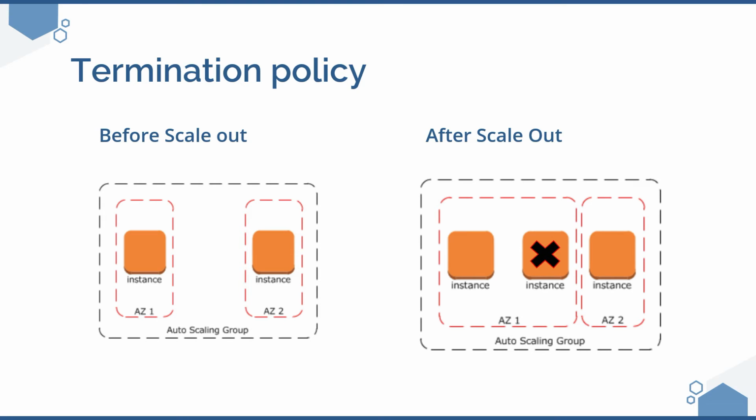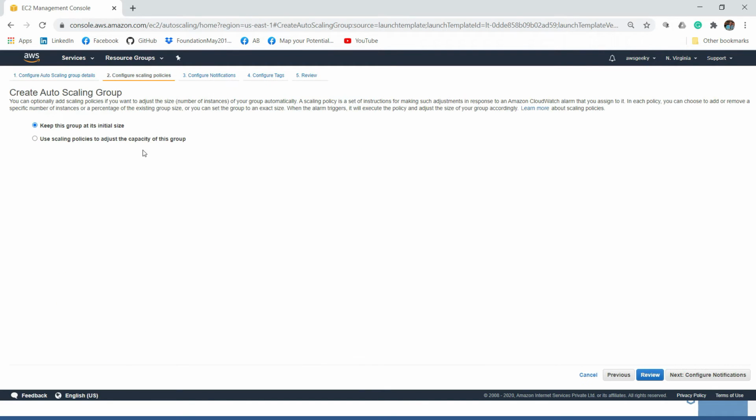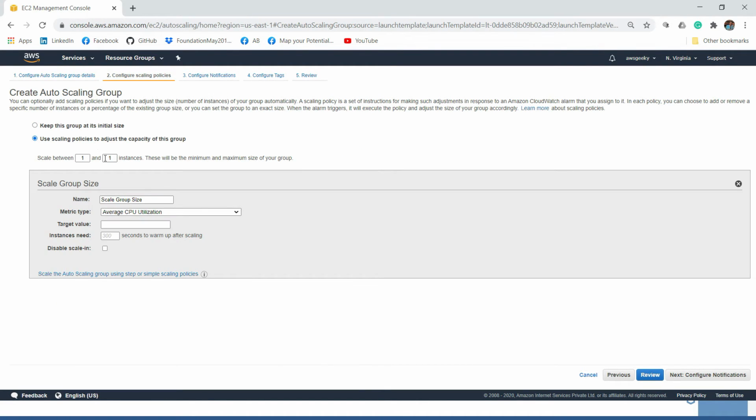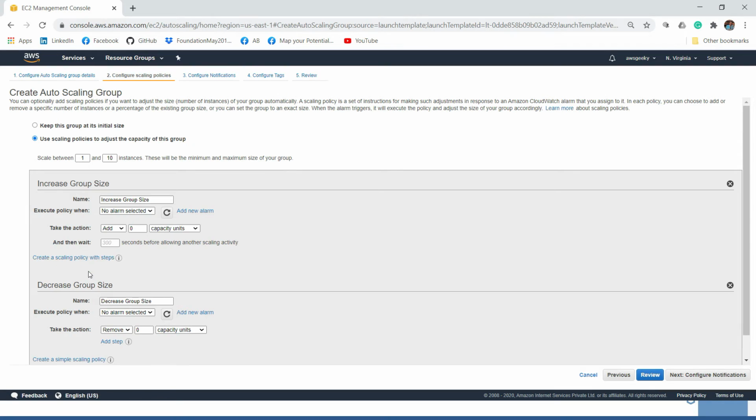So let's go back to our AWS console. Here we have almost 6 availability zones, and I say start with 1 instance, and this 1 instance will be protected from scaling. So at no point of time will this instance be deleted. Let me go to next and use this radio button. Let me say go up to 10, and let me create a simple scaling policy.